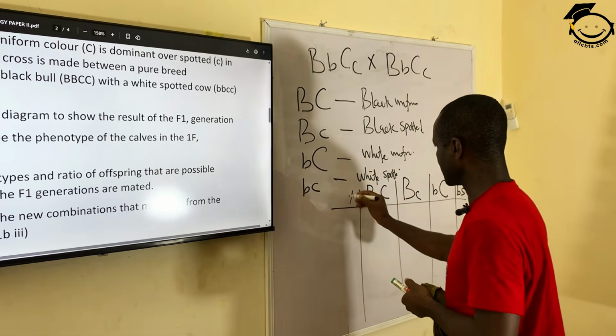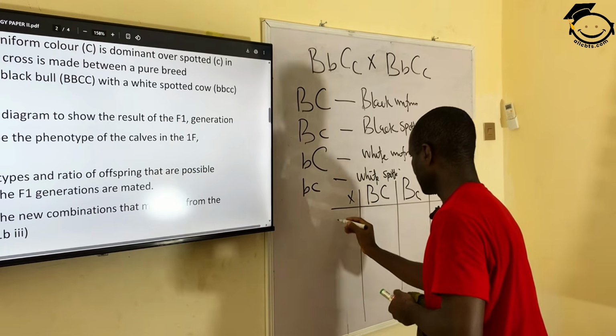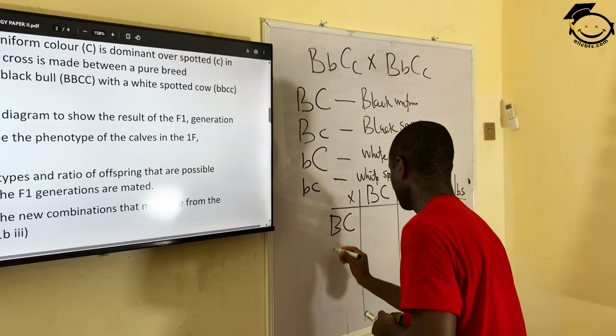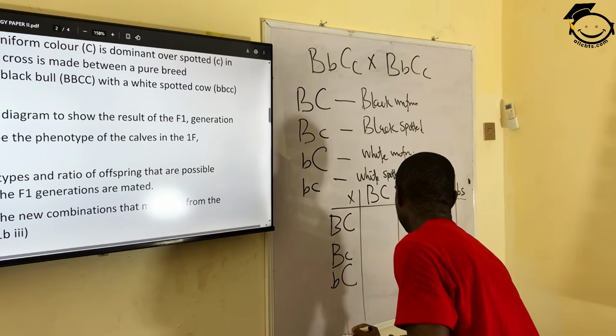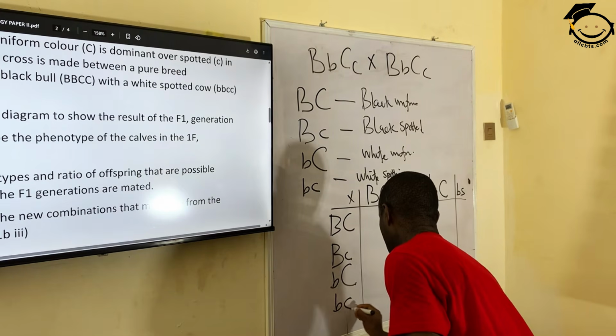The same thing goes for this. This is one of the parents. This is another parent. This is capital B, small b, capital C, small c.